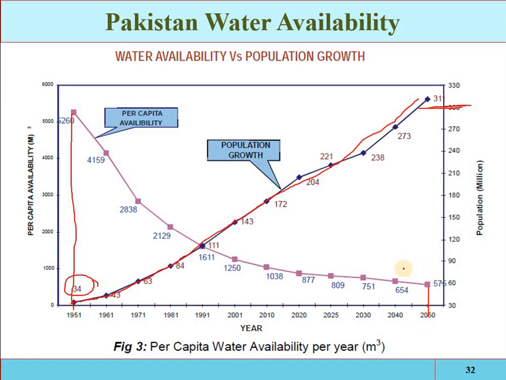The global standard is 1000 cubic meters. If 1000 cubic meters of water is available per head per year, then it is at least on the safe side.